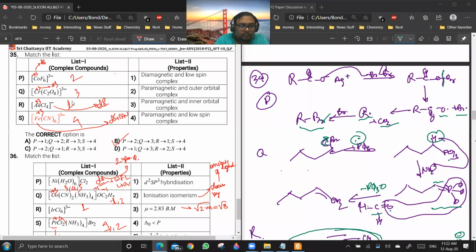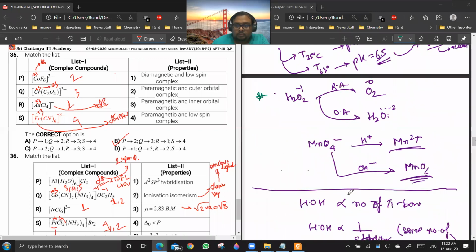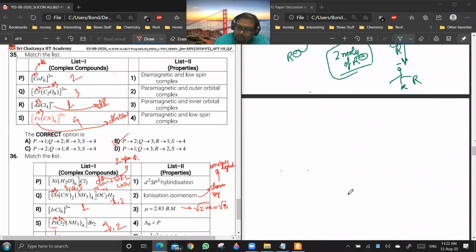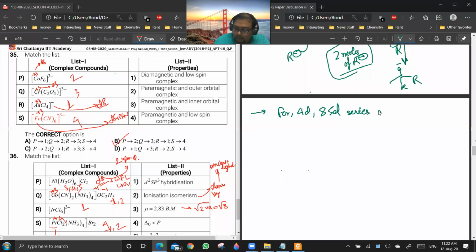Sir, in case of R, chlorine is a weak field ligand, no? For 4d and 5d series metals, the value of delta naught is very high, so electron jumping will never take place, and pairing always takes place.